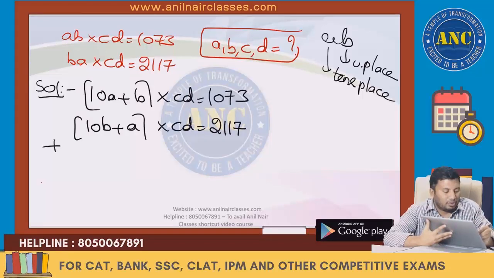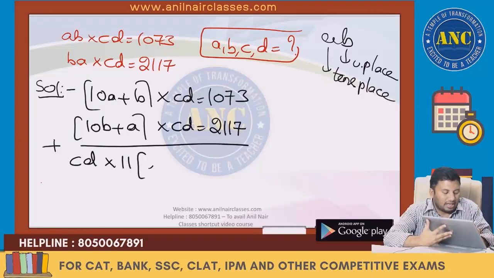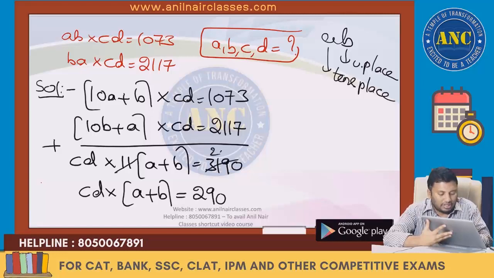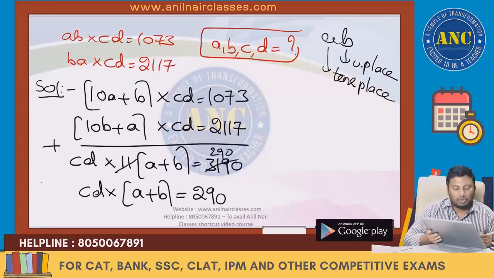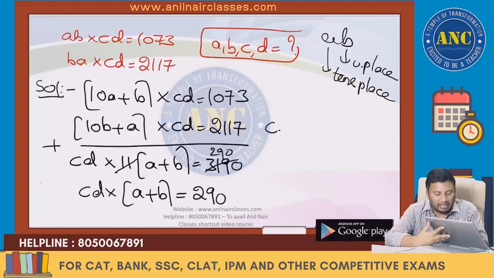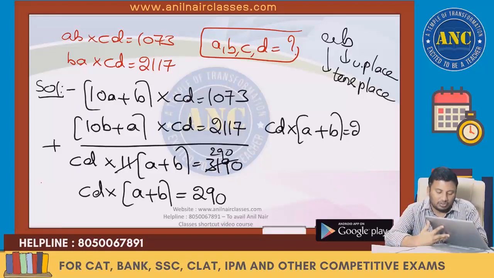If I add both of them, CD into 10A plus A, 10B plus B, which is 11 into A plus B, is nothing but 3190. CD into A plus B is equivalent to 290. 11 twos are 22, 11 nines are 99. I hope it is clear till here. CD into A plus B is 29 into 2 into 5.